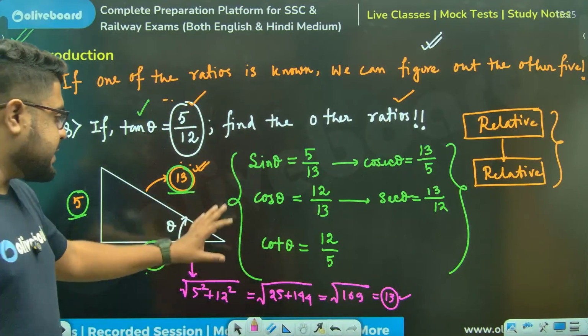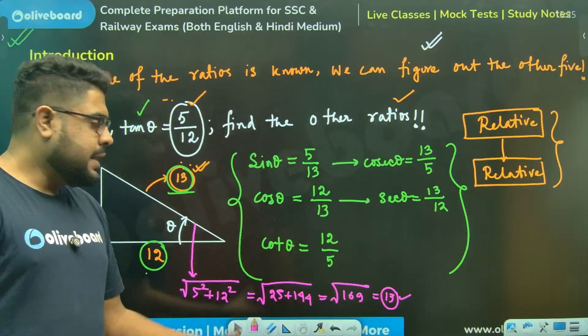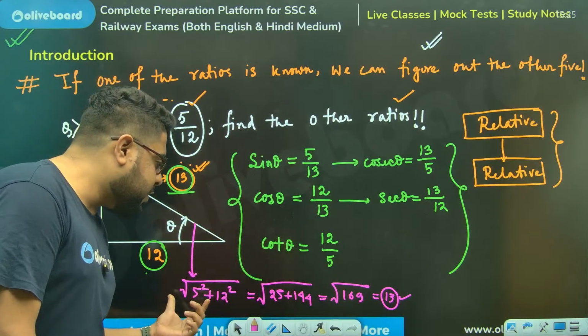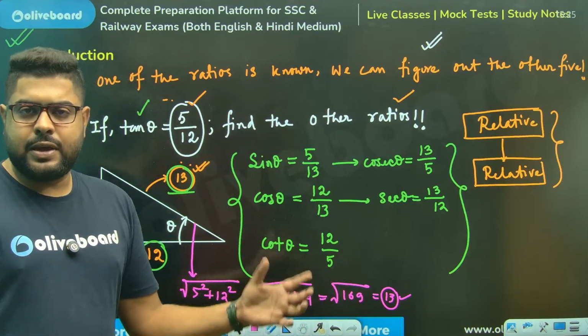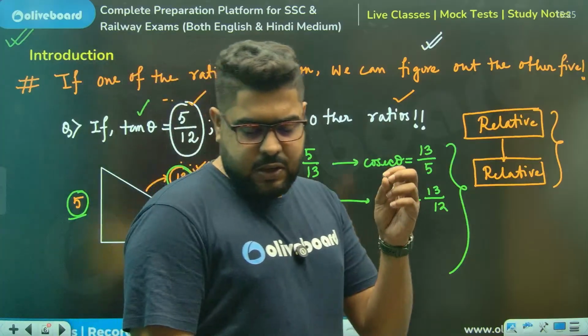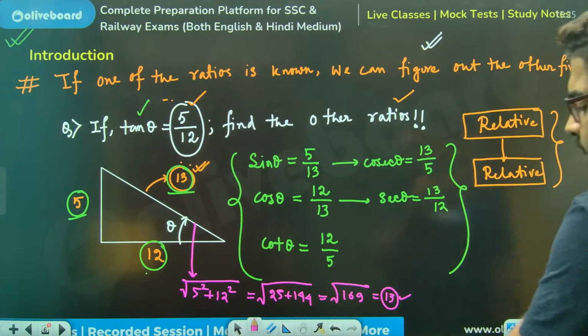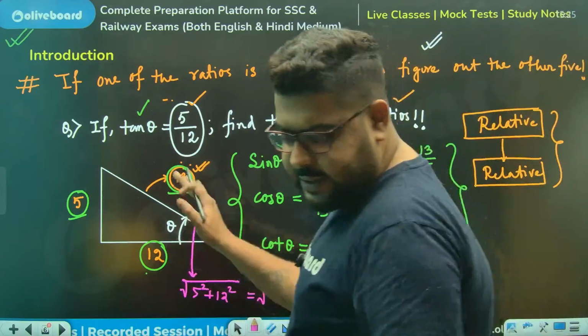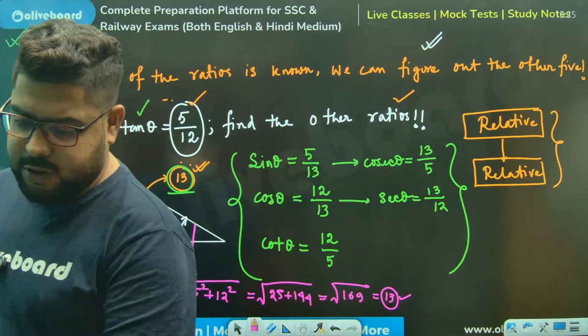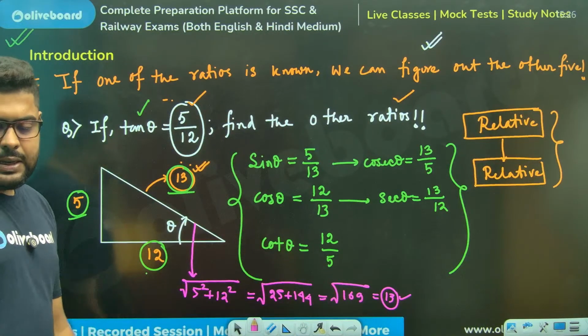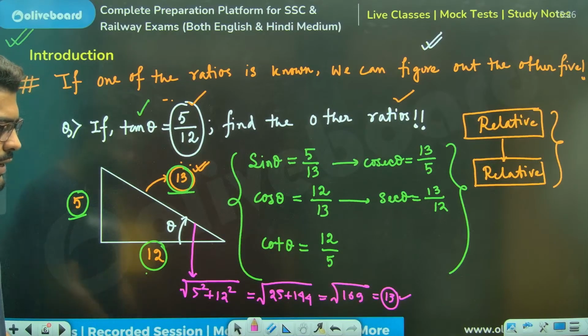Now, I will discuss a little bit about Pythagorean triplets. There are certain numbers for which you don't need to do this. You need to remember those. So those are called Pythagorean triplets. I have discussed this in geometry, but still I'll discuss it again a little bit. Clear, Balraj?